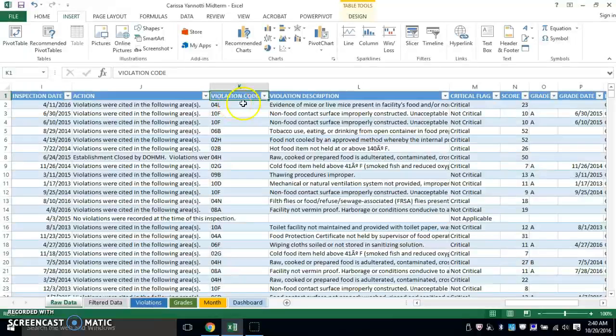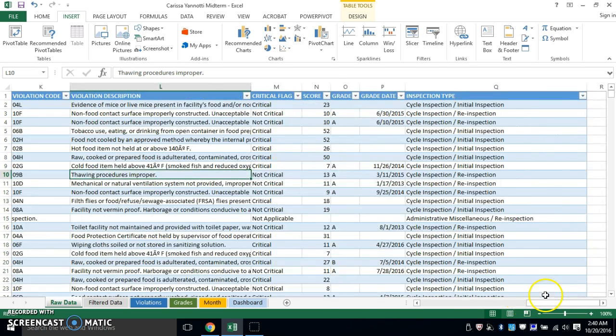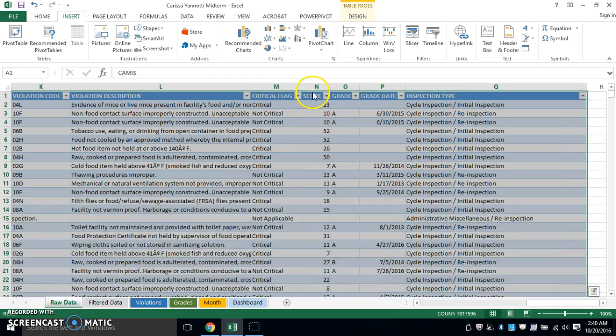So for example, 04L is evidence of mice, which is of course a critical violation, and it's something that is very important. And then you have something that's less important, which is not considered critical, which is thawing procedures were improper, which is 09B. Then you're gonna have your score, and each score is related to